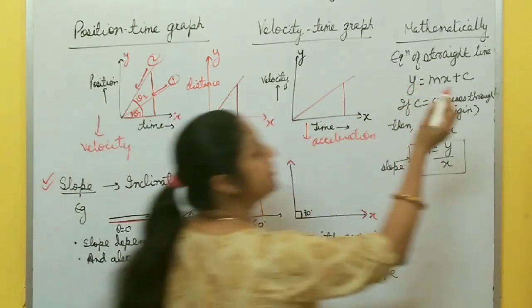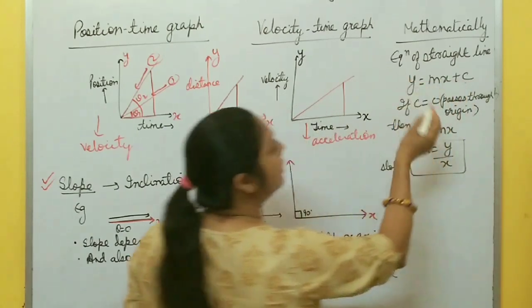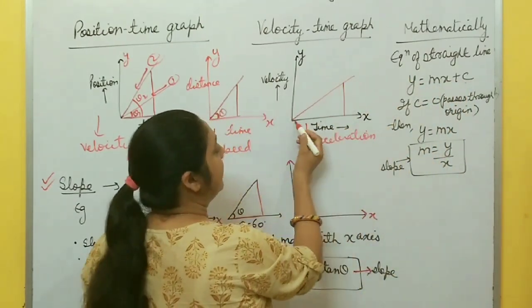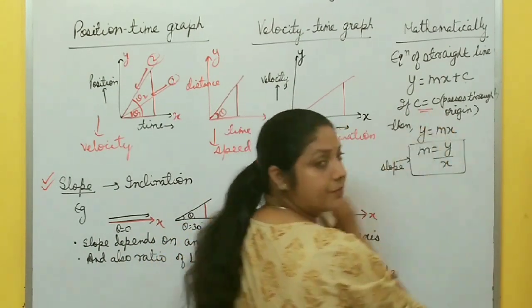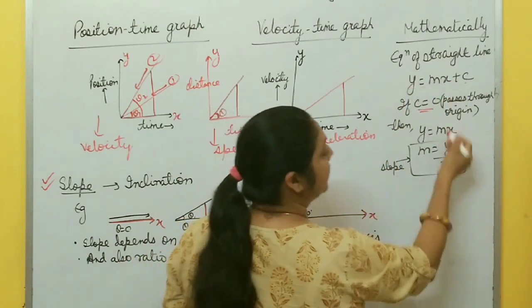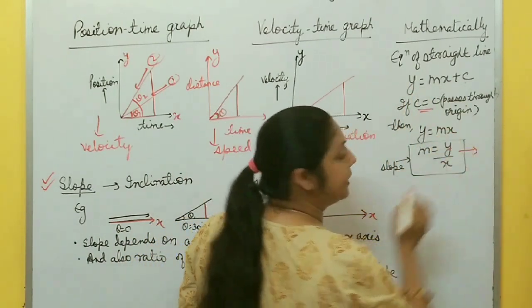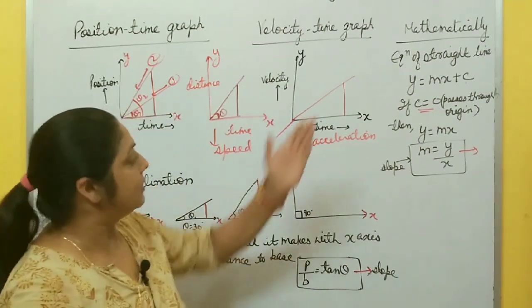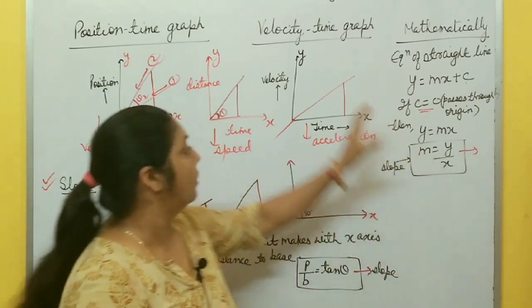So what is the equation of a straight line? y equal to mx plus c, where c is the intercept on the y-axis. If any line passes through the origin, in that case you take c equal to 0. It means the line passes through the origin, then y equal to mx. Here m is the slope, and from here it also becomes y by x. It means mathematically it is proved that slope is y by x.